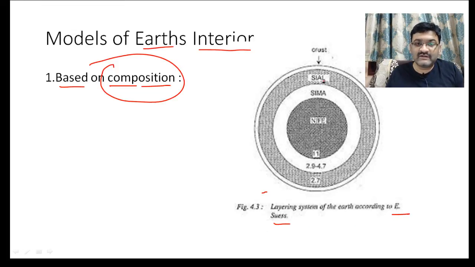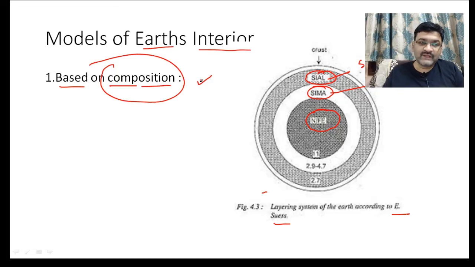He said that the earth is made up of three different layers having three compositions. The outer layer is known as sial, the intermediate layer is sima, and the innermost layer is nife. Sial stands for silica and aluminium, sima is silica and magnesium, and nife is nickel and iron. So this is the first basic model about the interior of the earth.